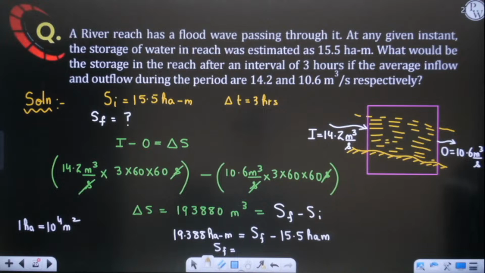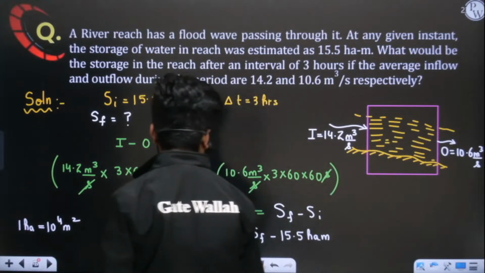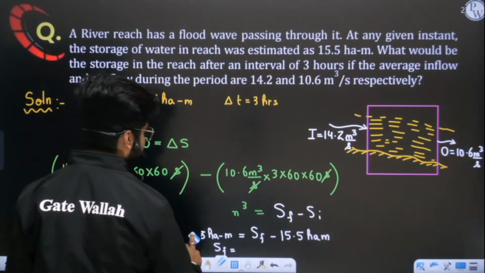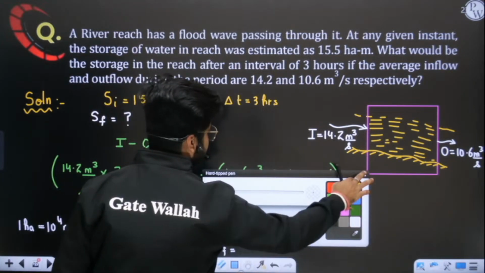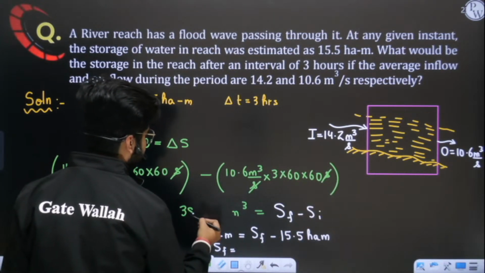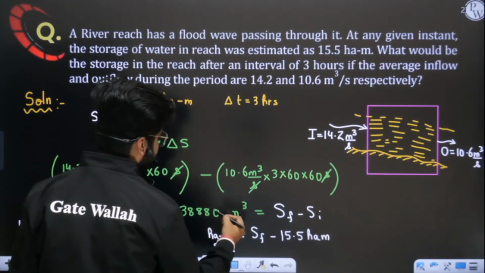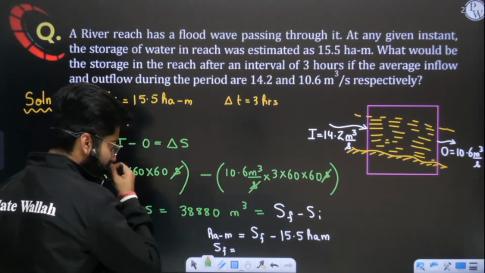Okay, you are solving it correctly. Yes, this is 38880. Sorry, change is 38880.